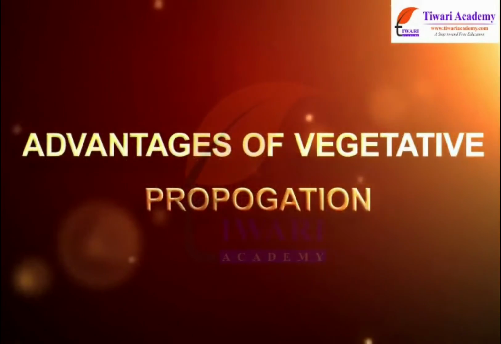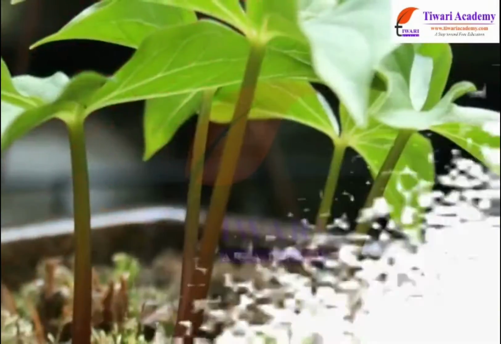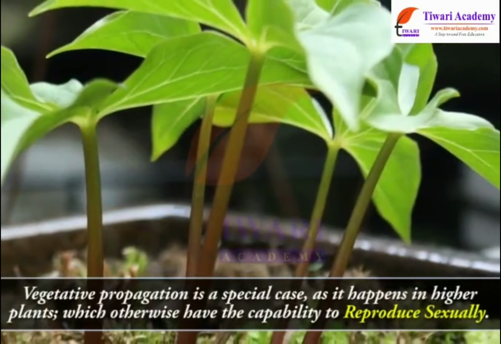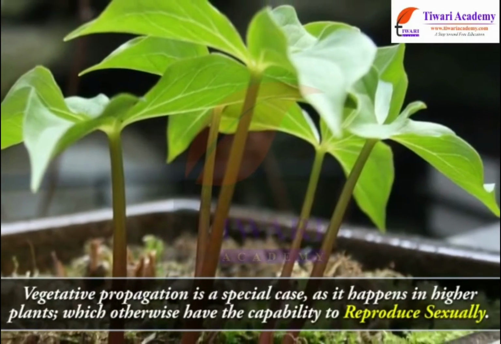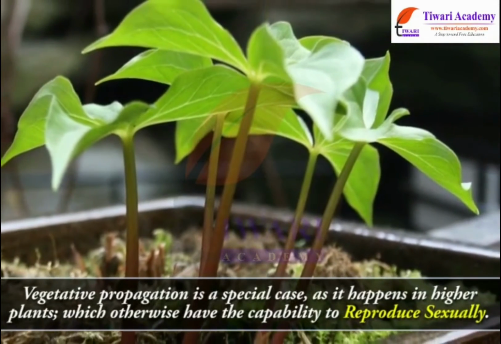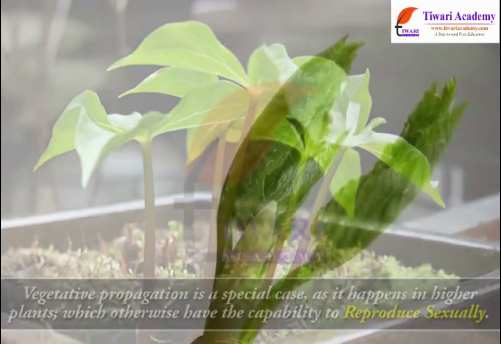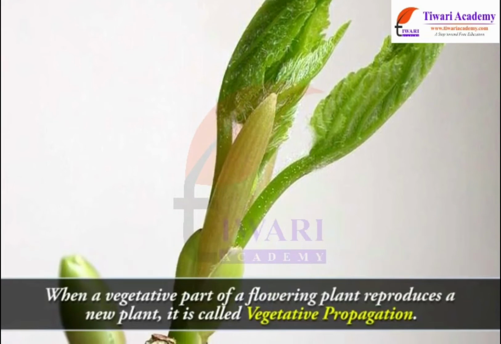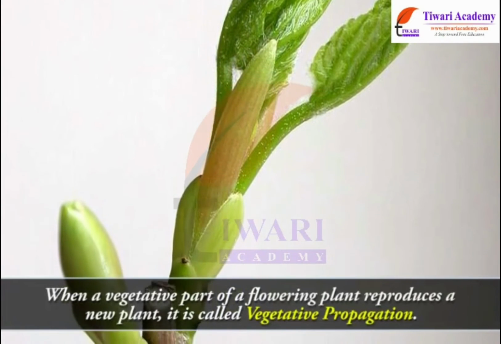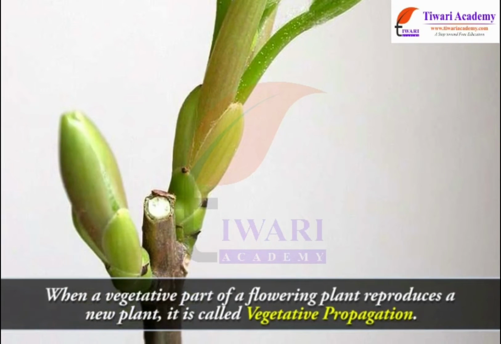Advantages of vegetative propagation. Vegetative propagation is a special case as it happens in higher plants which otherwise have the capability to reproduce sexually. When a vegetative part of a flowering plant reproduces a new plant, it is called vegetative propagation.